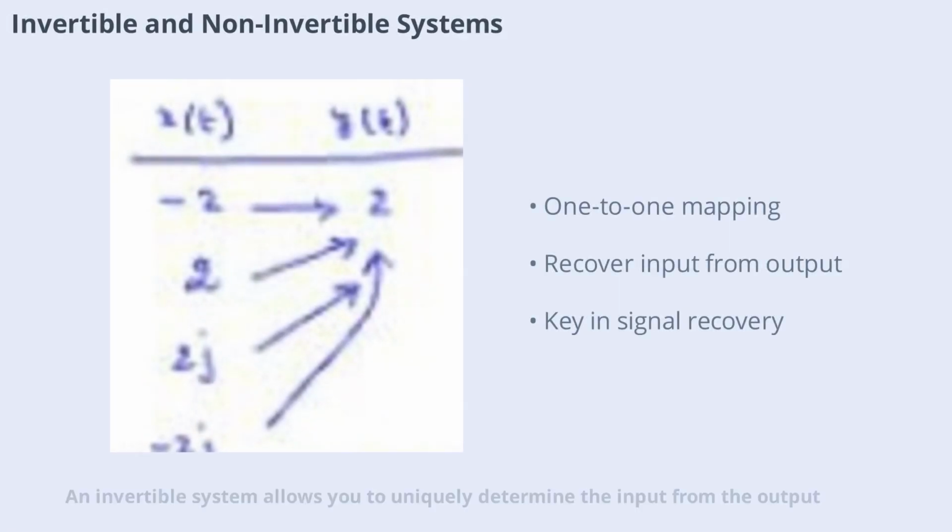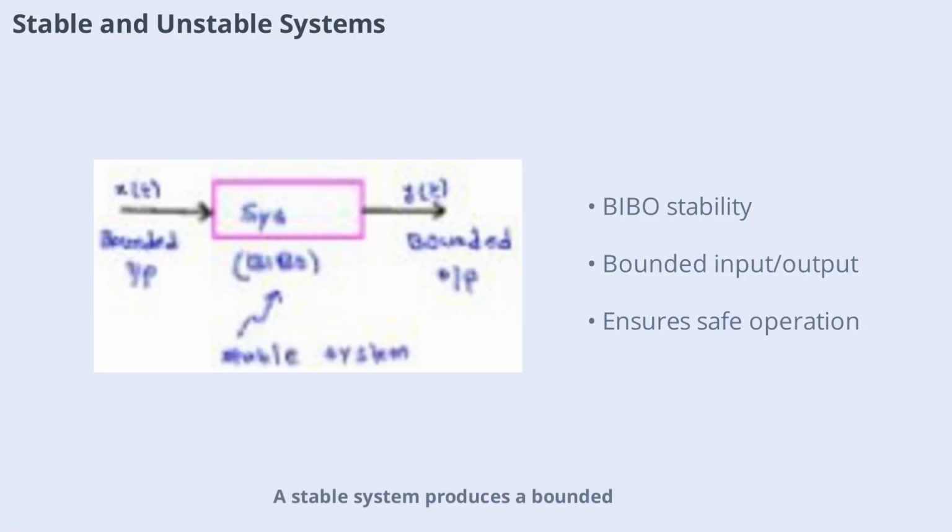An invertible system allows you to uniquely determine the input from the output, meaning there's a one-to-one mapping. Non-invertible systems lose information, making it impossible to recover the original input. Invertibility is important for applications like encryption and signal recovery. A stable system produces a bounded output for every bounded input, known as BIBO stability. If a system's output can grow without bound even when the input is limited, it's unstable. Stability is a critical requirement for practical systems, ensuring predictable and safe operation.